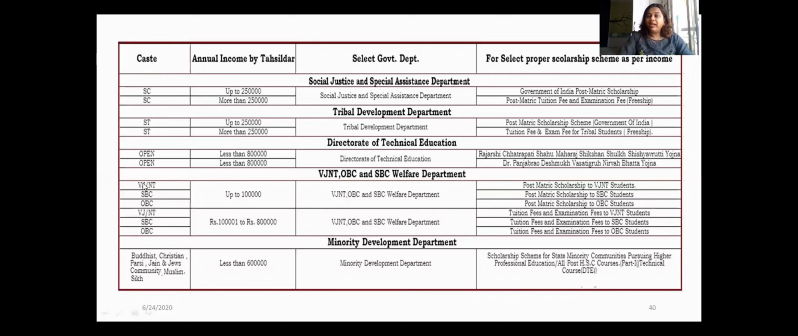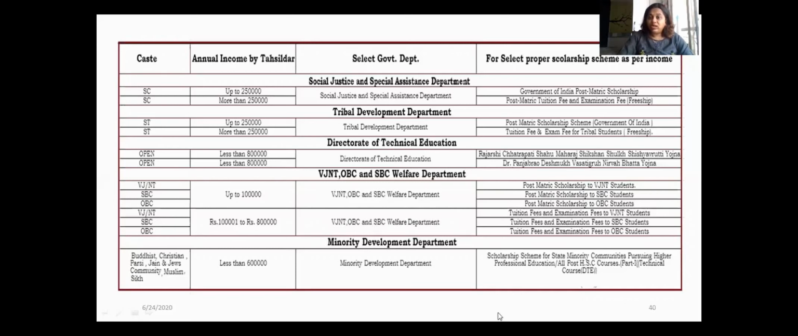If you are from the open category and your income is less than 8 lakh, certified by the Tahsildar, then from the DTE you get the Rajarshi Chhatrapati Shahu Maharaj Shikshan Shulka Shikshavritti Yojana scholarship scheme. And likewise for the other categories, like VJNT, if your income is up to 10 lakhs, then under the Department of VJNT, OBC and SBC Welfare Department, you will get a scholarship under the scheme Post Matric Scholarship to VJNT students, SBC students and OBC students respectively.